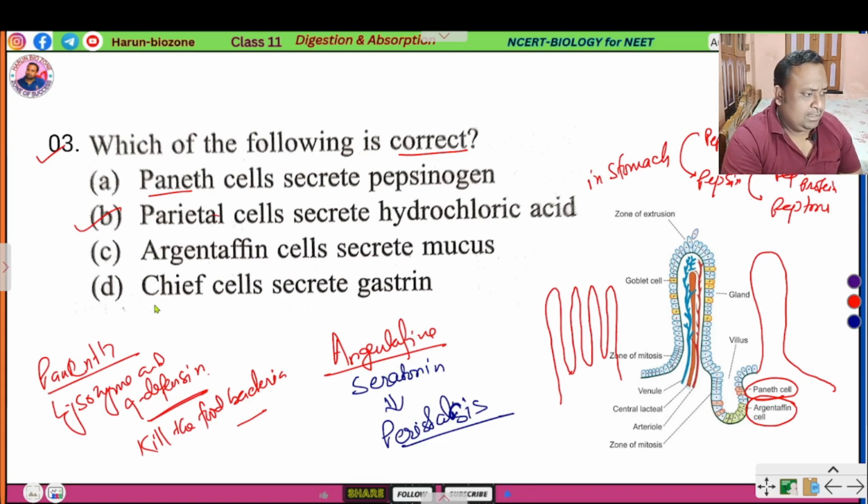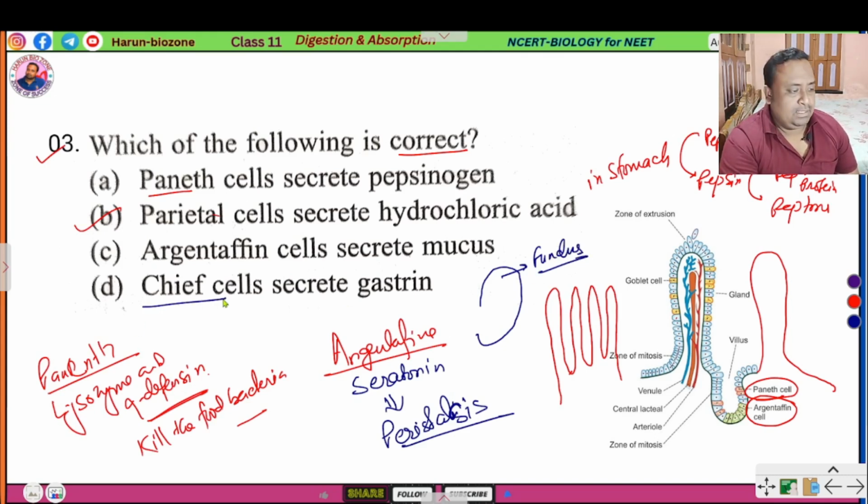And chief cell. Chief cell is present in the fundus region of stomach. This is the fundus region of the stomach. In this fundus region, one type of cell, chief cell, is present. Chief cell secrete pepsinogen.